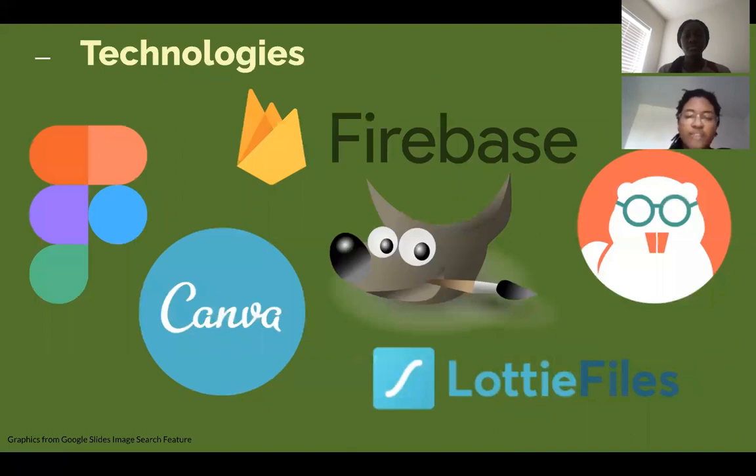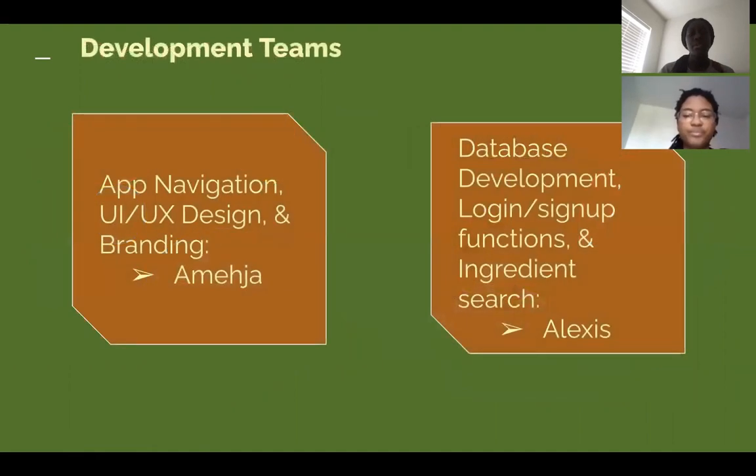Our app uses a Firebase real-time database connected to our Thunkable project to store information about the user, to store ingredient information, and to store our users' search history. In terms of user interface design, Figma, Canva, GIMP, and Lottie files were invaluable tools for each iteration. We split the coding of the app up into app navigation and database development.